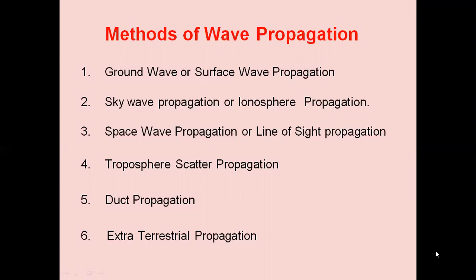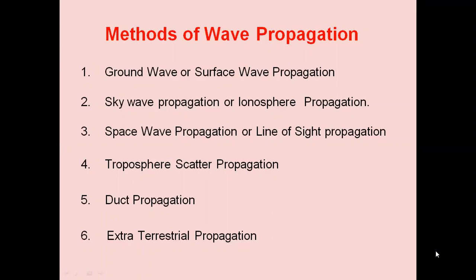The first one is ground wave propagation, which is also known as surface wave propagation. The second one is sky wave propagation, also called ionospheric propagation. Space wave propagation is also called line of sight communication.